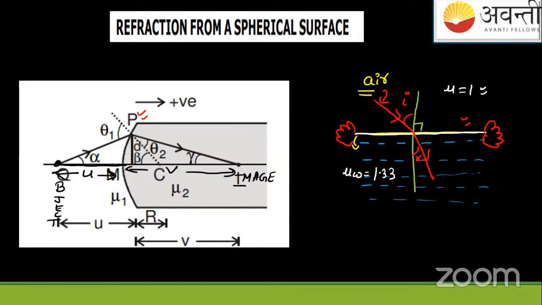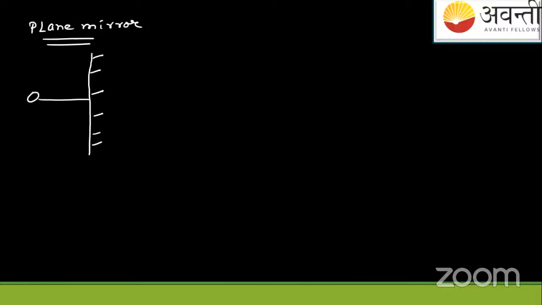Look, one thing is common. Understand like this. Let me show you on the flow chart. I am drawing a flow chart here. It will give you a good understanding of how we started. When we started this topic, that is the plane mirror, we saw that if an object is present in front of the plane mirror at a distance d, the image will form at distance d virtually inside.